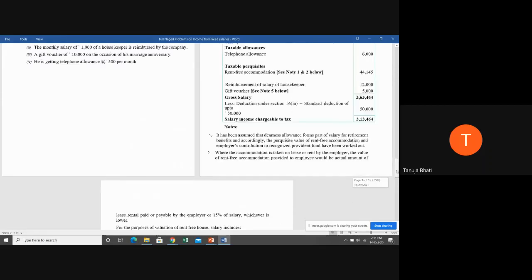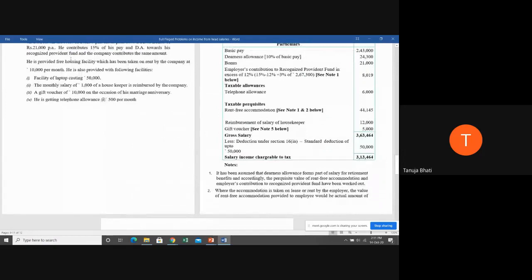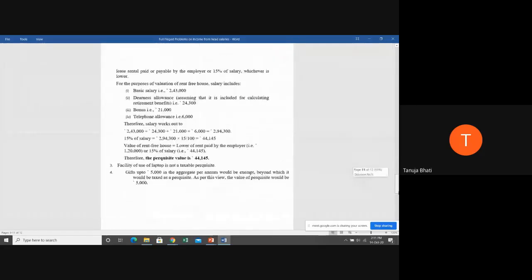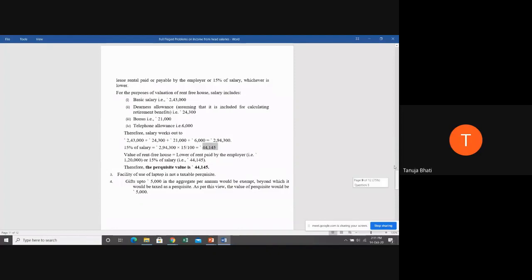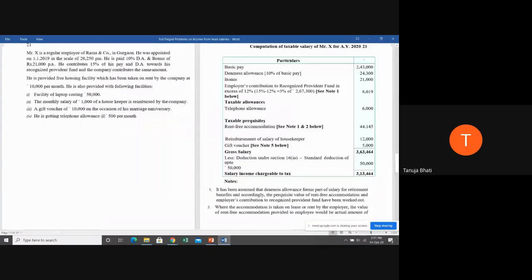Okay. And actual lease rent payable. What is the actual lease rent payable? How much is paying as rent? 10,000 per month. So when it is 10,000 per month, it will be 1,20,000. So which is lower? 44,145 is lower. Therefore, we have taken here rent-free accommodation taxable perquisite at 44,145.